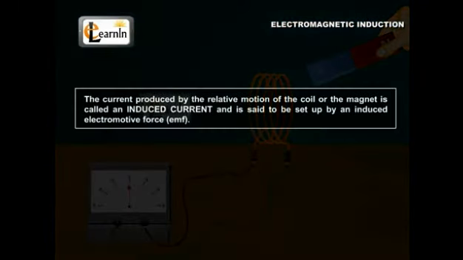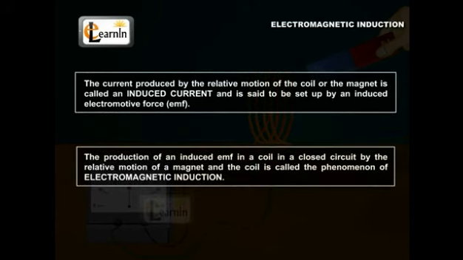The current produced by a relative motion of the coil or the magnet is called an induced current and is said to be set up by an induced electromotive force, EMF. The production of an induced EMF in a coil in a closed circuit by the relative motion of the magnet and its coil is called the phenomenon of electromagnetic induction.